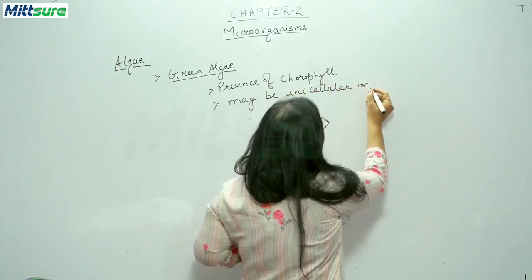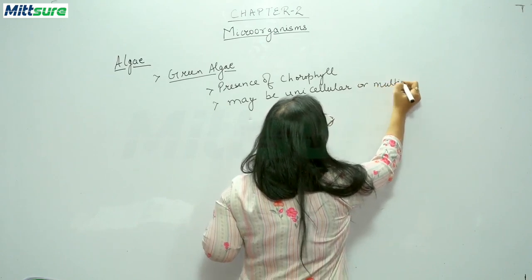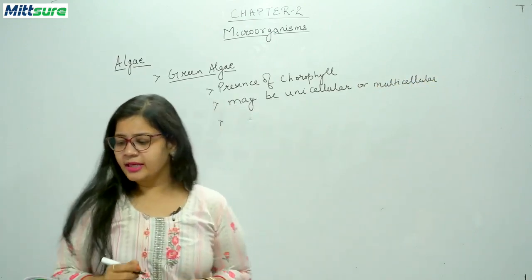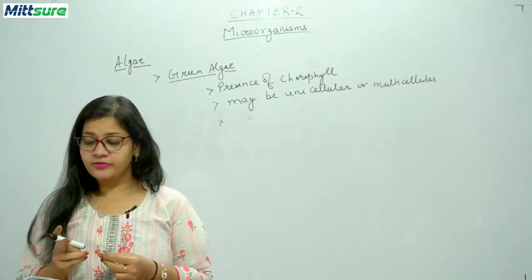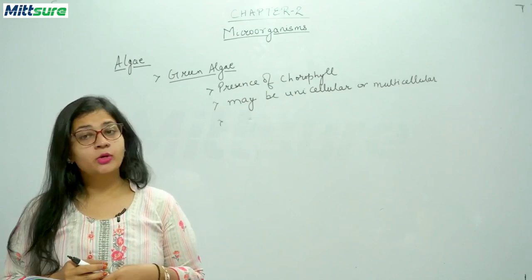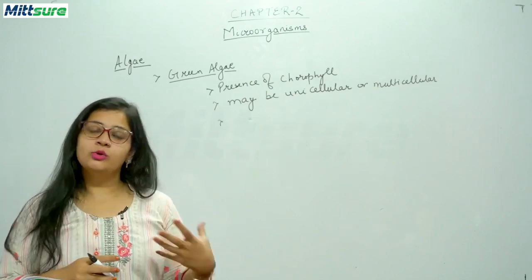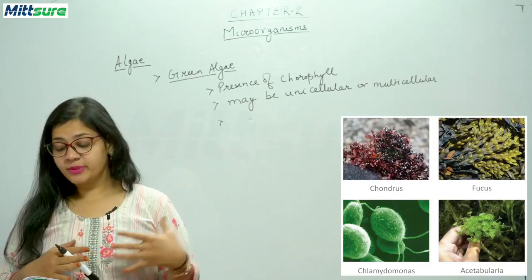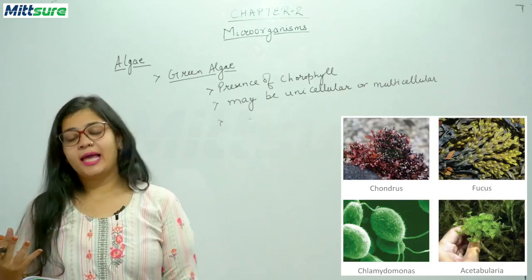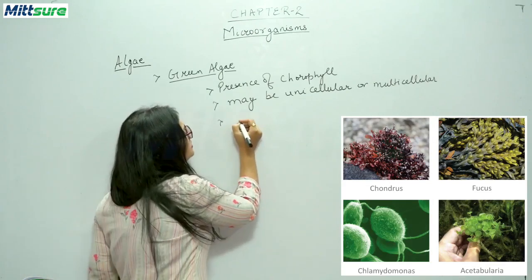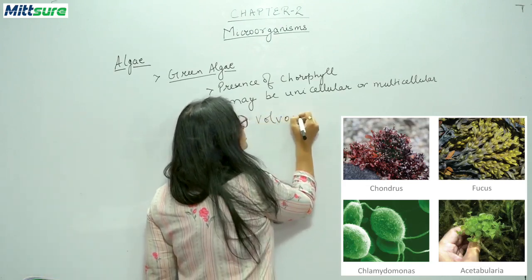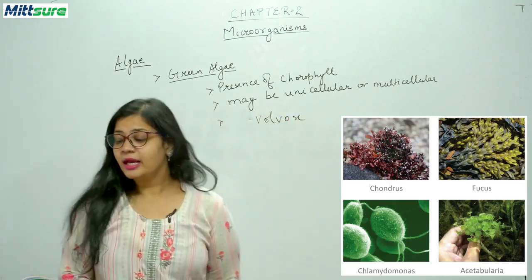Next point of the green algae is, now we will be discussing the examples of this green algae. So some examples of green algae is Chlamydomonas, Spirogyra, Volvox, Ulothrix, and you can see the image of this green algae as given in your books. Okay, so these are some green algae. Okay, so examples. Let me write down the one name for you. Volvox. Okay, so this is one of the example of green algae.